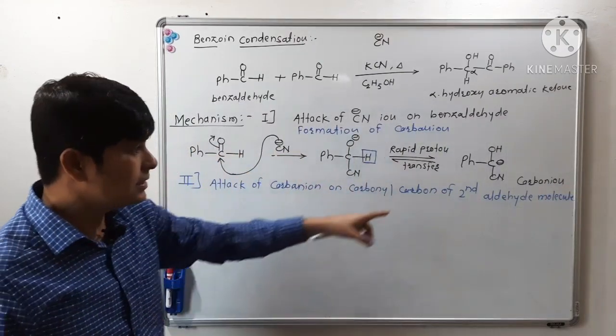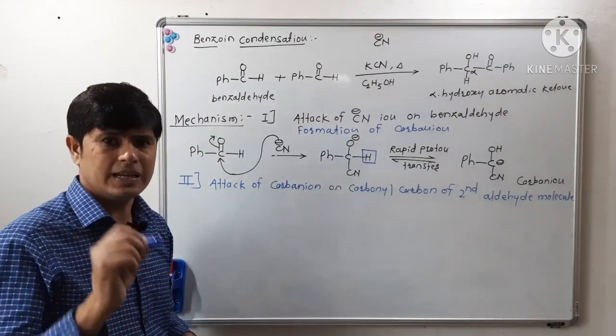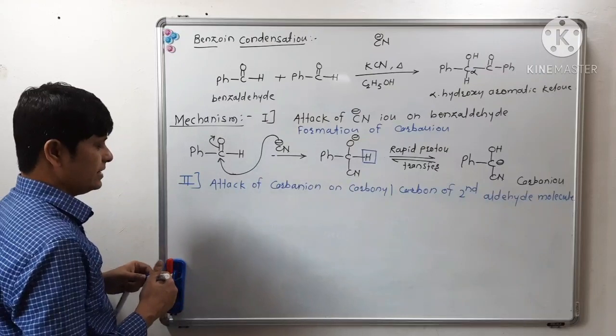Attack of this carbanion on the carbonyl carbon of the second aldehyde molecule. Let us see. Write the equation for it.